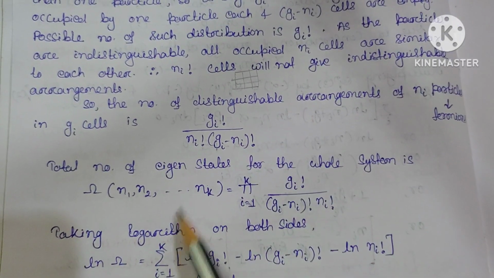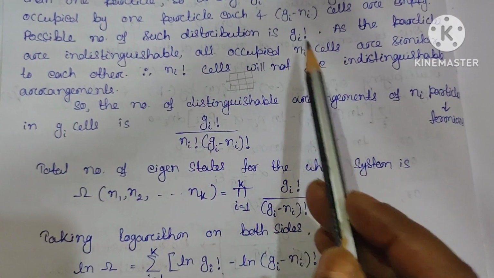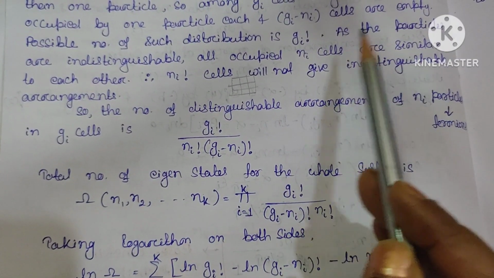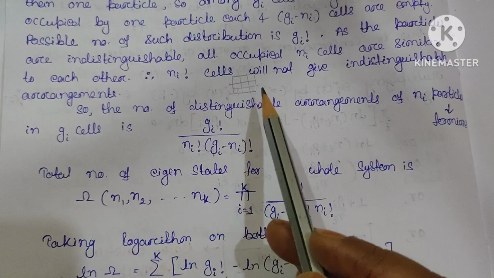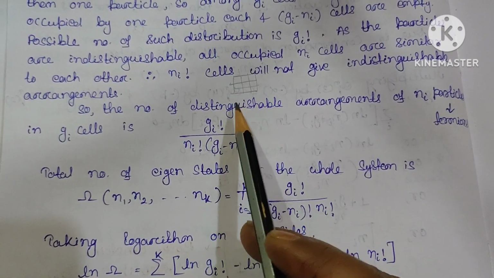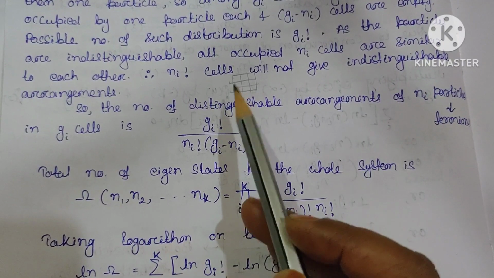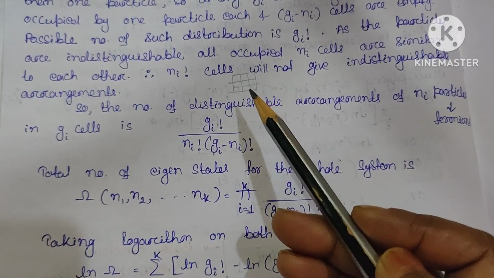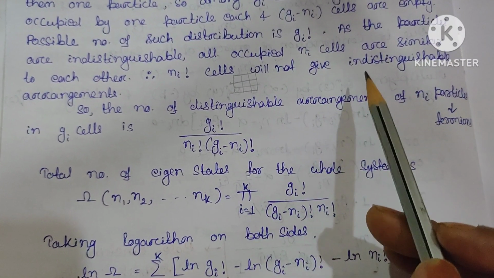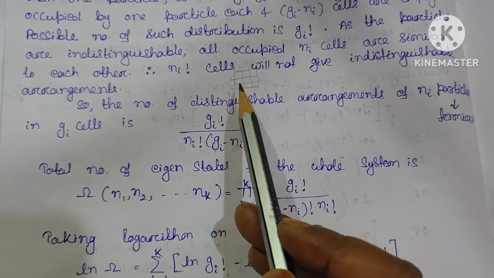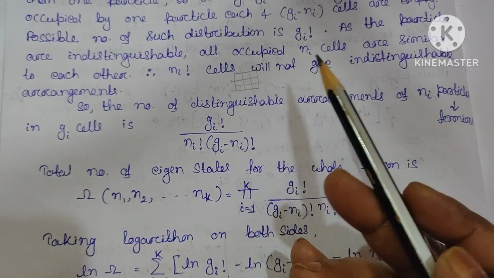Clear? Since there are Ni indistinguishable particles, we cannot give a distinguishable arrangement in these Gi cells. We do not know in how many ways the particles can be arranged, because the particles are indistinguishable in nature, so we cannot say which particle will lie in which cell.